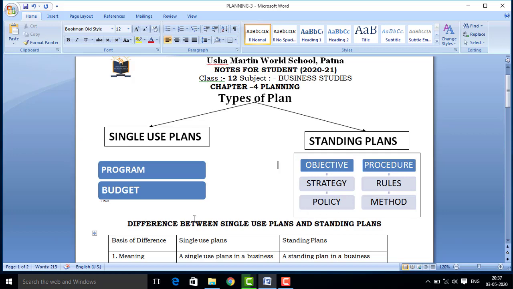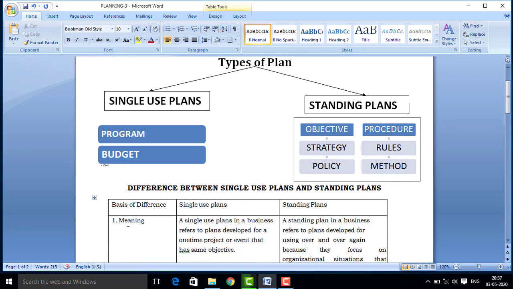Now today, which we have already discussed in the previous class, we will discuss the difference between single use plan and standing plan. I have explained it in brief today, because in the previous class there might have been some confusion or doubts with the students, with all of you, regarding the explanation of the types of plan, because there I did not clearly mention it.